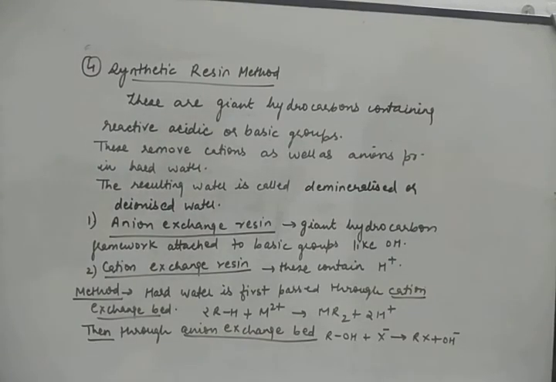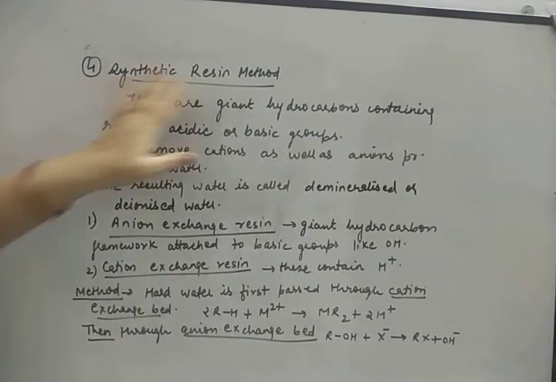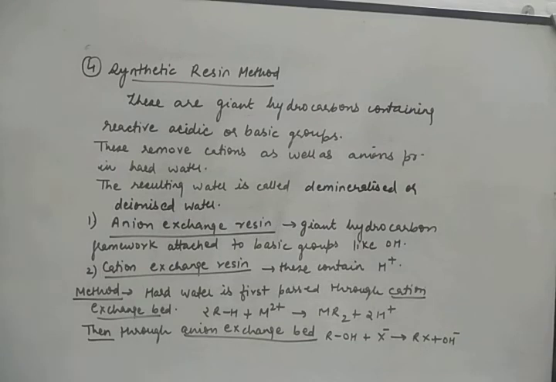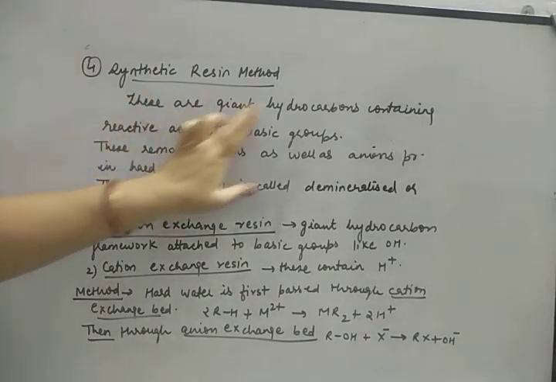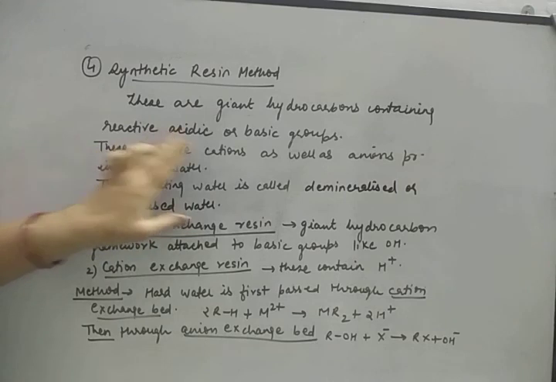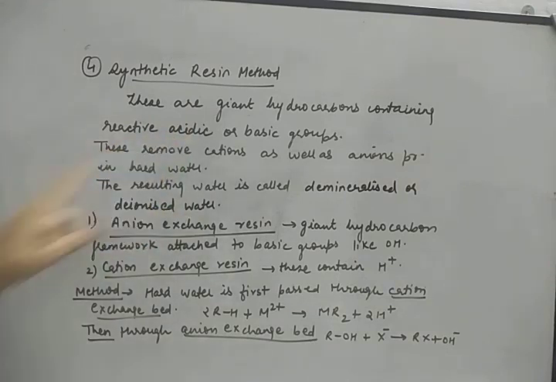Now comes the most advanced method of removing permanent hardness, and that is known as synthetic resin method. This method is the most efficient method because it will remove the cations also and anions also. Suppose the hard water is containing calcium chloride. So it will remove the chloride ions also and it will remove the calcium ions also. Now what are resins? Resins are the giant hydrocarbons which contain reactive acidic or basic groups. They remove cations as well as the anions which are present in the hard water, and the resulting water is known as demineralized or deionized water.